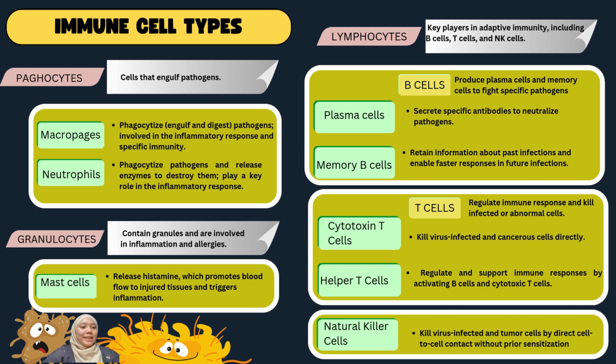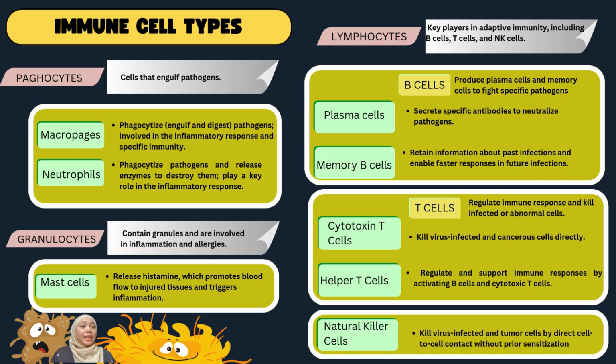T cells regulate the immune response and eliminate infected or abnormal cells. Cytotoxic T cells kill virus-infected and cancerous cells directly. Helper T cells support the immune system by activating B cells and cytotoxic T cells. Natural killer cells are unique. They kill virus-infected and tumor cells by direct contact without needing prior exposure.